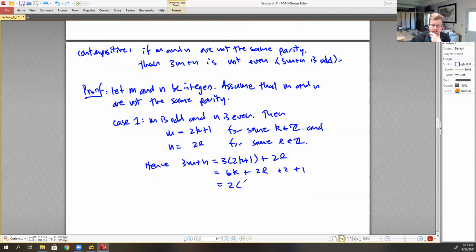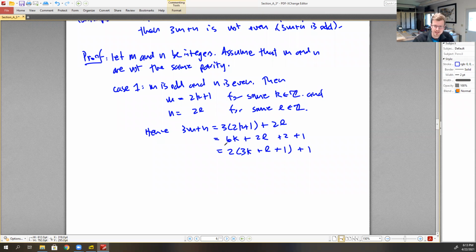So this is 2 times 3k, plus 2 times l, plus 2 times 1, and then I still have a plus 1 there. So 3m plus n is written as 2 times something plus 1, which means it's odd, and in particular, it's not even.